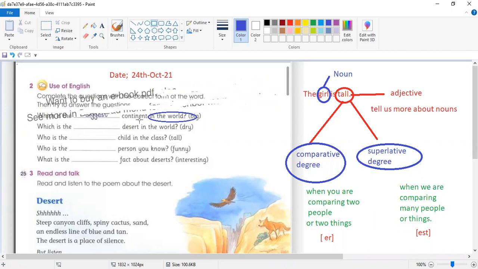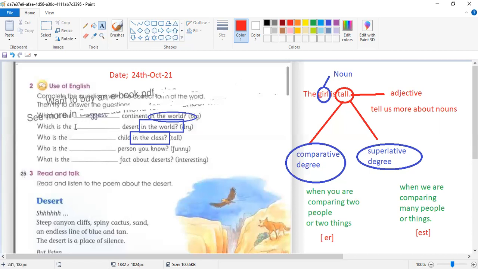Here we write the superlative degree. Who is the tallest child in the class? Because you're comparing with many people. When you read the sentence, you will understand whether they're asking about superlative or comparative degree. Who is the funniest person? All these blanks need the superlative.